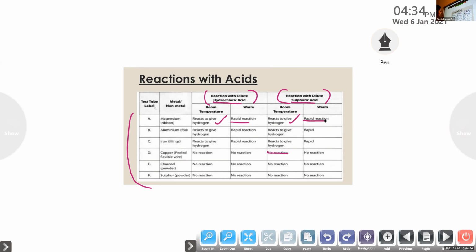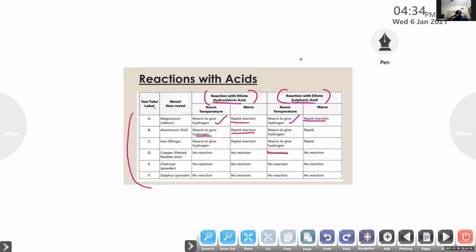Okay, then the next one, aluminium foil. Here also the same happens. It reacts to give hydrogen at room temperature, and in warm condition it is a rapid reaction. And when they react with dilute sulfuric acid, what happens, Lakshmi?